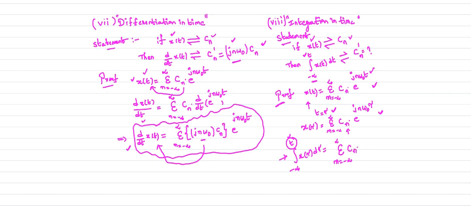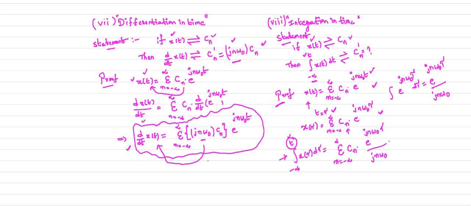So what is the integral of e power jn omega naught tau d tau? It is nothing but e power jn omega naught tau divided by the tau coefficient, which is jn omega naught.